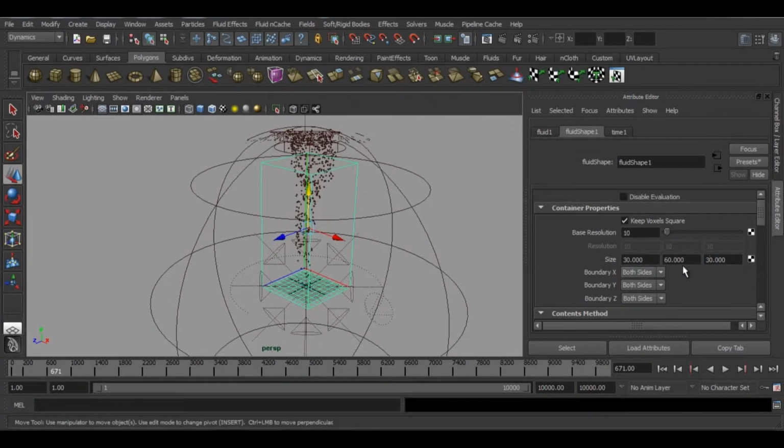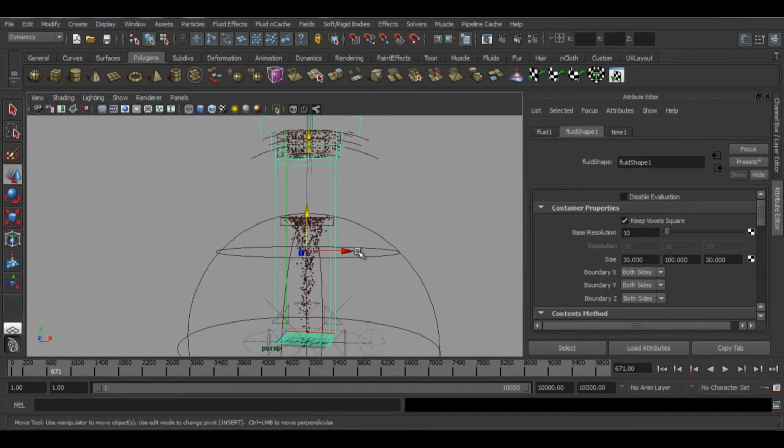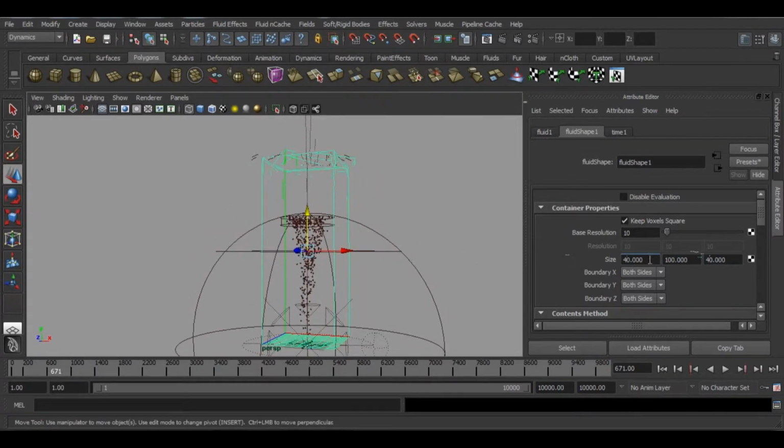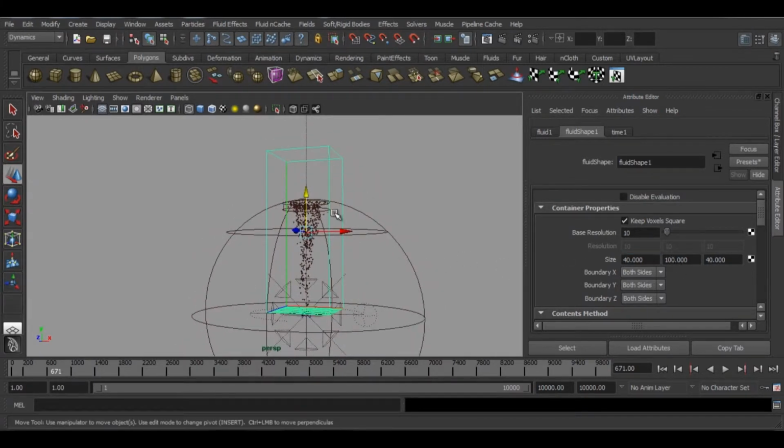We can increase the height to 100. Okay, guess 40, and I think this will do. Yeah, we want a little bit of room here for the fluids to rise up.